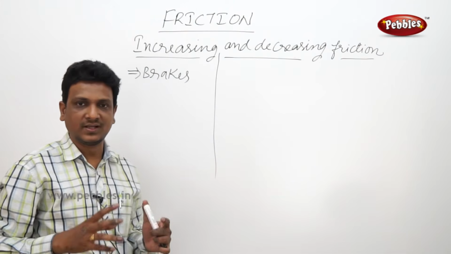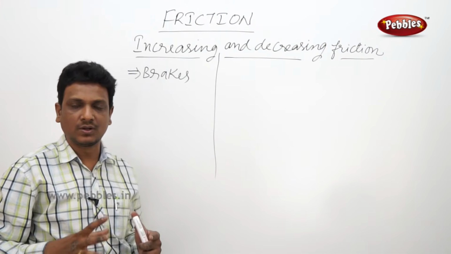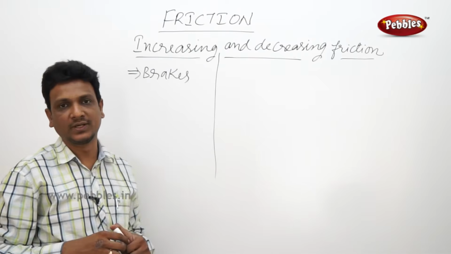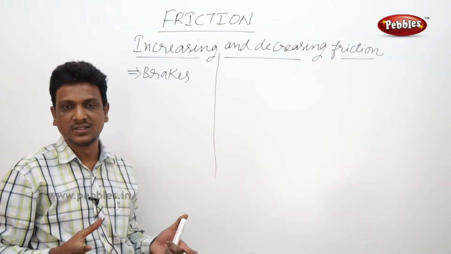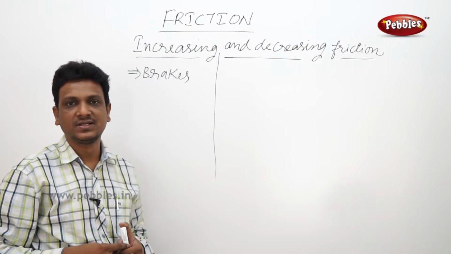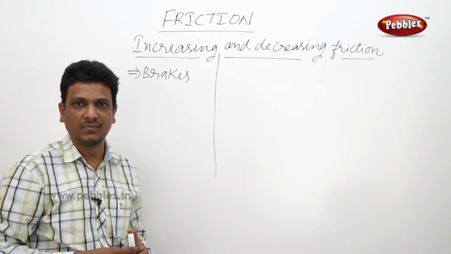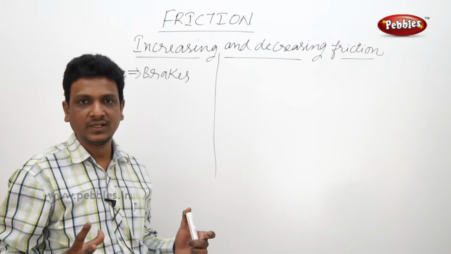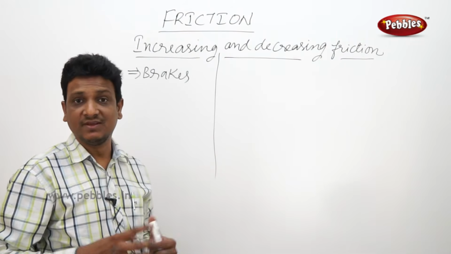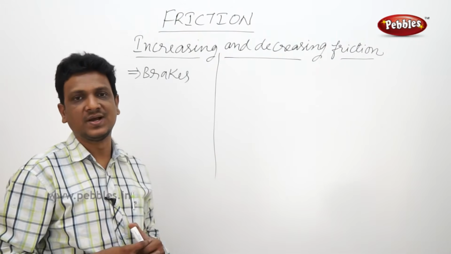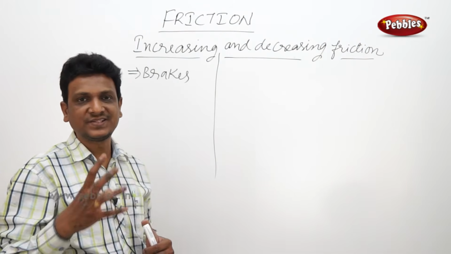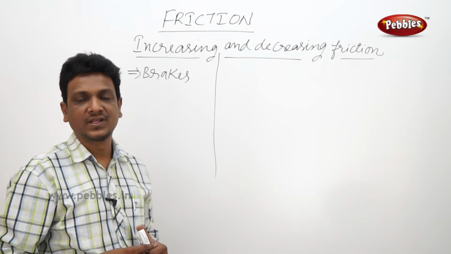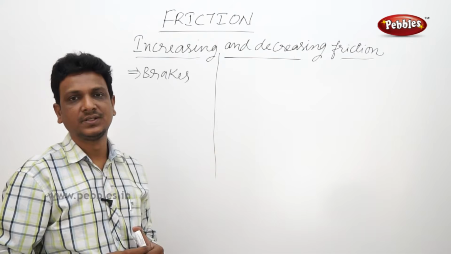For a bicycle, a motorbike or a car, the brakes must be functioning properly. Otherwise, we cannot be saved from accidents. Suddenly, something may come on the way, so we have to stop our vehicle. At that point, we apply the brakes. If the brakes fail, it leads to an accident. So brakes are very important. Good grip is very important.